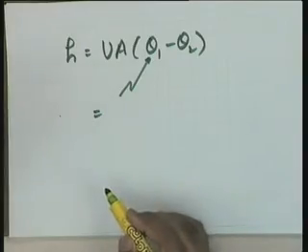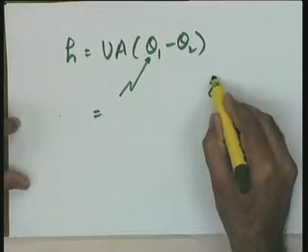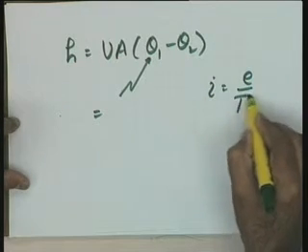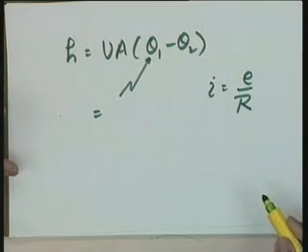Now, what I have done is that I have recognized this equation considering H identical to current. Please see, I equal to E by R is my basic equation in an electrical circuit.